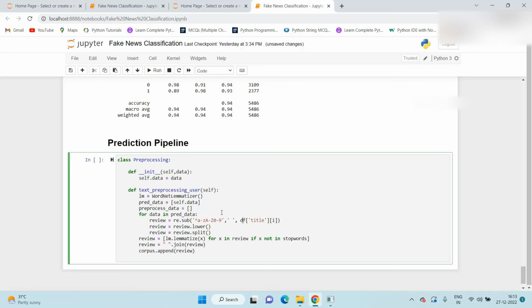Here also we pass the data only. Lowercase, split, lemmatization, stopwords, review dot time purpose.